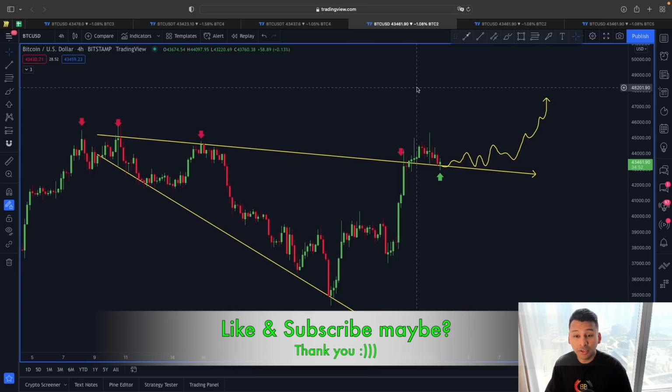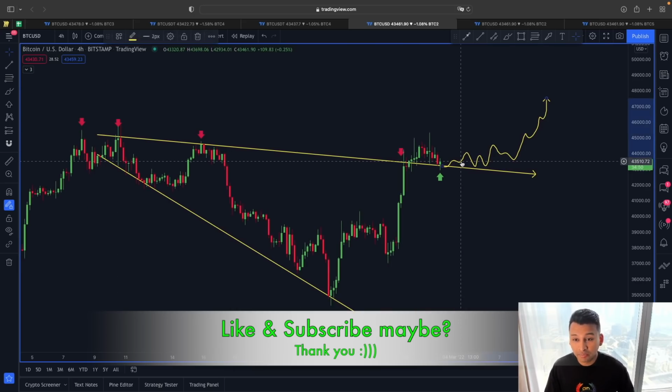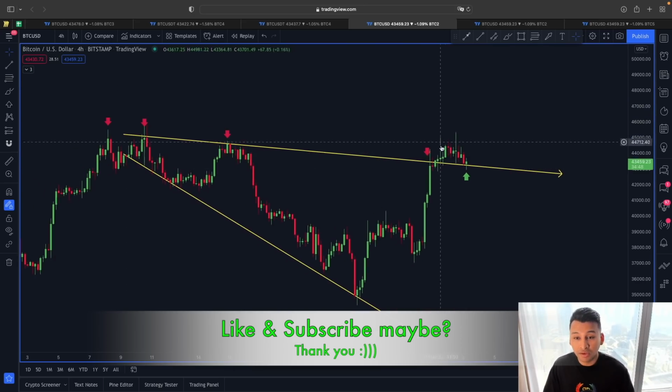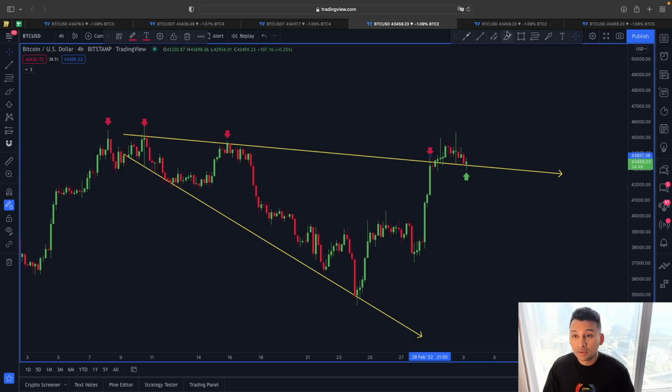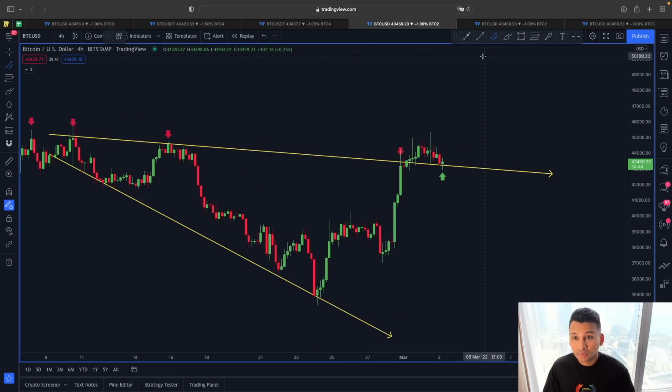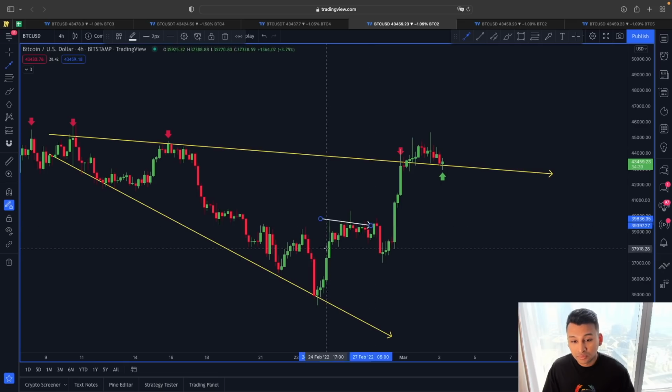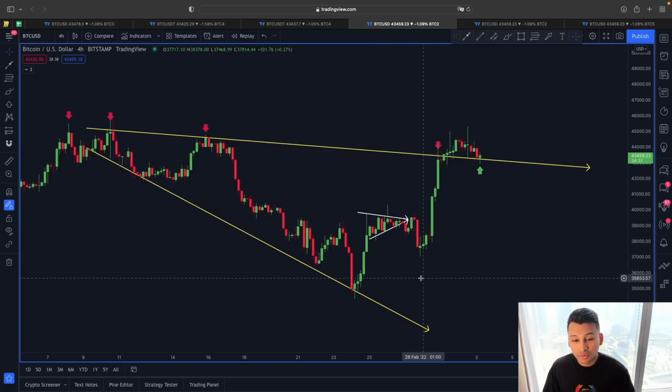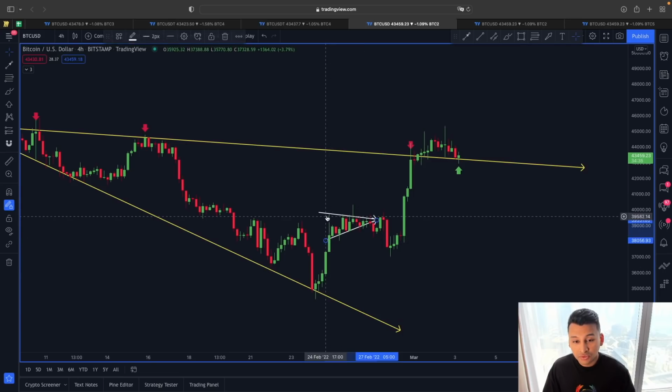Because if you monitor the price movement, the way the price of Bitcoin is moving around this area, you can see very clearly we had a movement where the price of Bitcoin was following this symmetrical triangle. As you can see, this symmetrical triangle got broken into the downside, fake out, then a pullback.